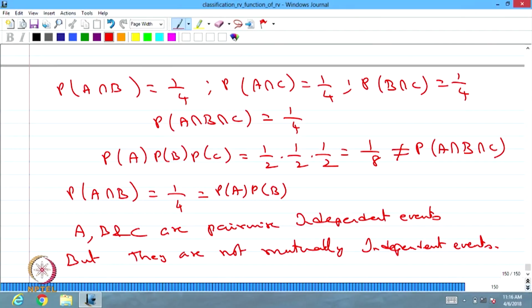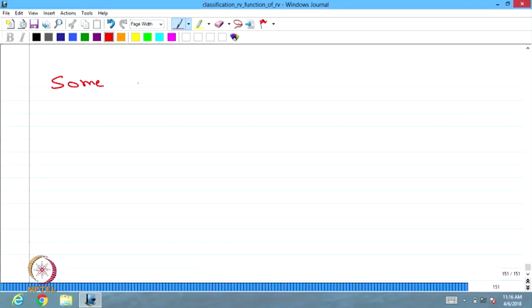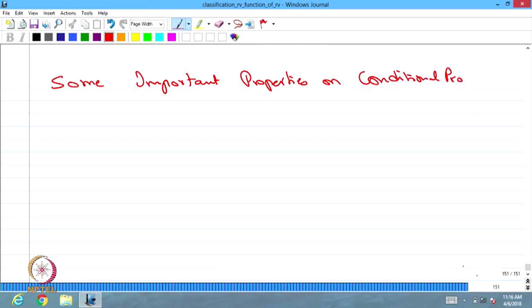Now let us go for some important properties on conditional probability. Before that, we have a probability space.